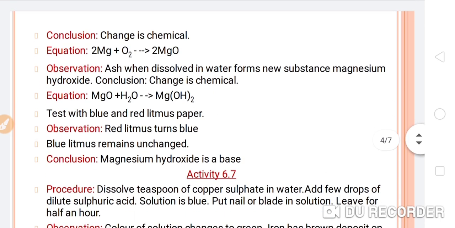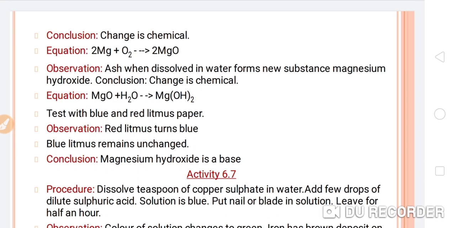Now, further observation: when dissolved in water, we are going to test its nature, whether it will be acidic or basic. So how can we identify it? With the help of litmus paper. Let's see whether it shows an acidic property or a basic property.